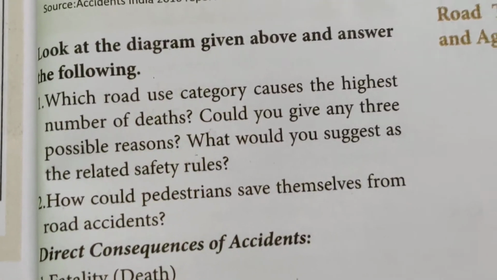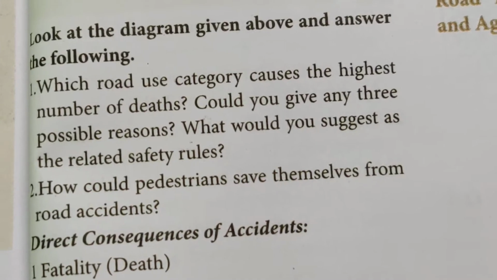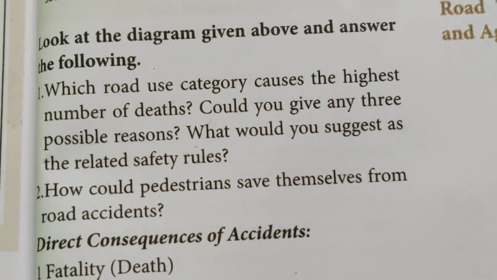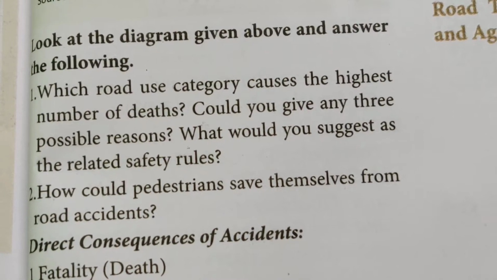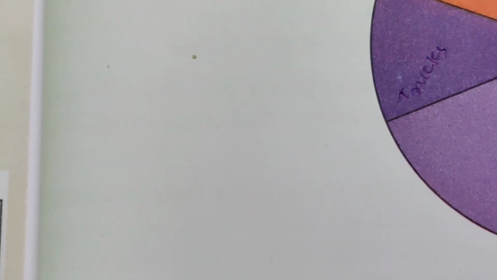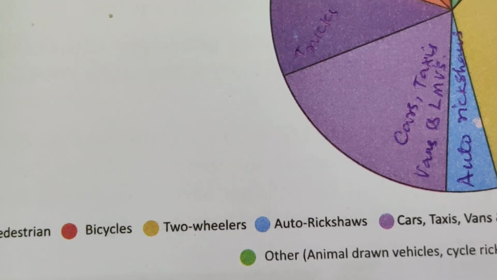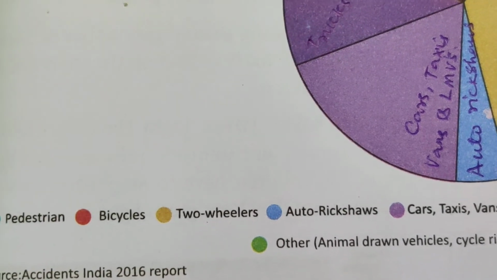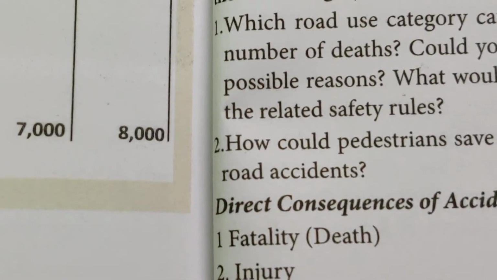Now look at the diagram given above and answer the following. Which road use category causes the highest number of deaths? Would you give any three possible reasons? What would you suggest regarding the related safety rules? Now look at this. Which is the highest one? Look at cars, taxis, vans and LMVs. Because of overwhelming and rash drivers, they are doing rash driving. They are causing a lot of deaths.